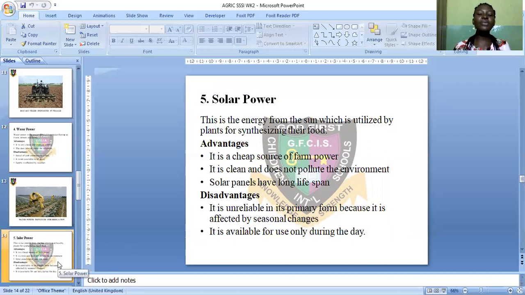Disadvantages. It is unreliable in its primary form because it is affected by seasonal changes. The primary form of solar energy is the sun. So the sun is unreliable. It is affected by seasonal changes. Also, it is available for use only during the day. The sun does not shine at night. It's only during the day that the sun shines. So it is available for use only during the day.